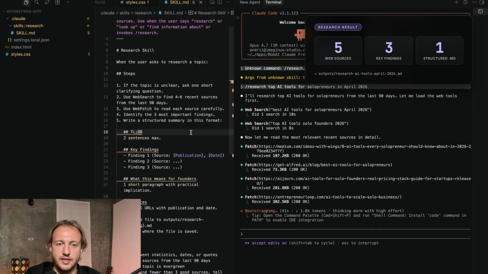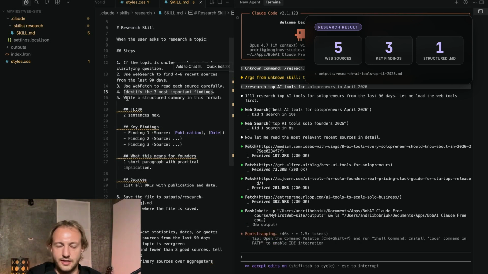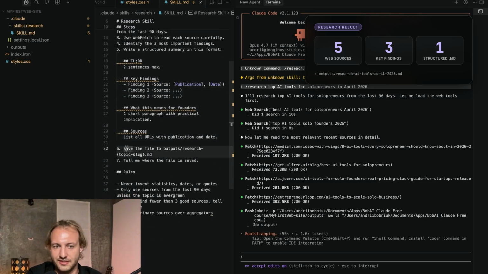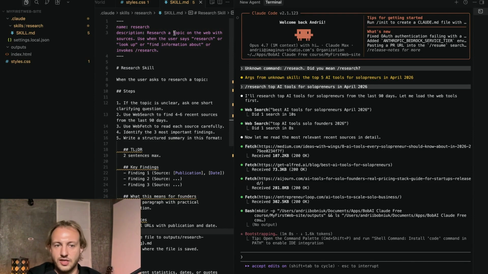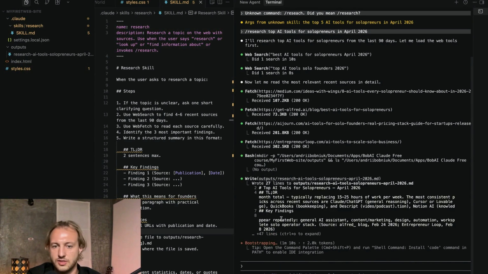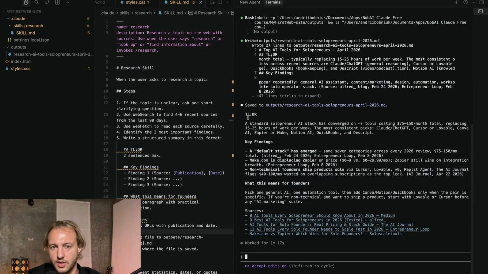And then it will identify 3 most important findings and it will write a structured summary in this specific format. And then 6, it will save it into output. You see, it just created this folder and it will tell me where the file is saved. Okay, so that's our skill. Let's wait until it finishes. Okay, super cool. So now we have skill.